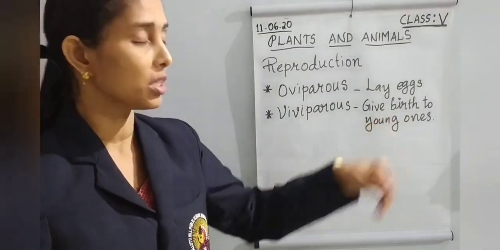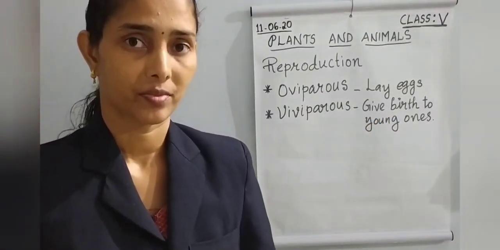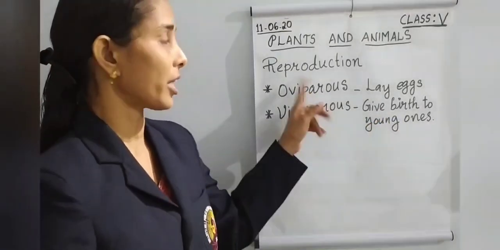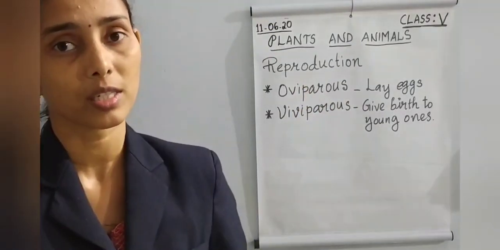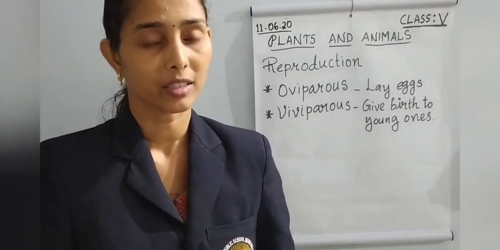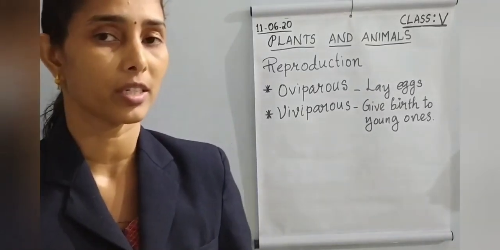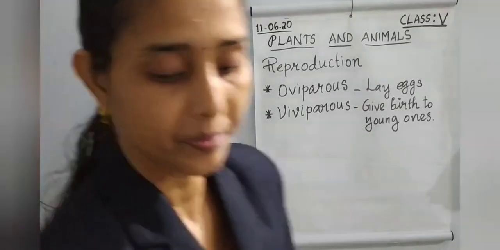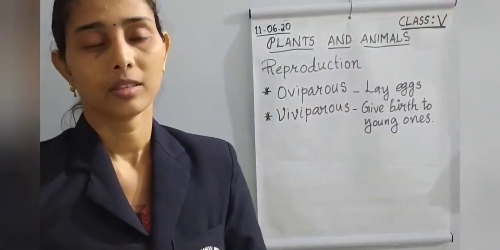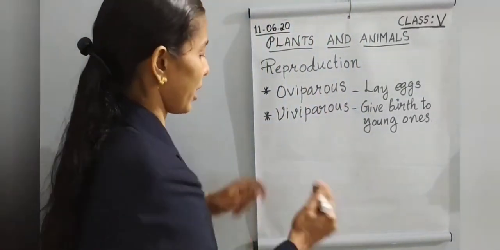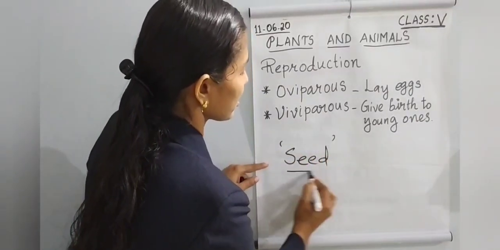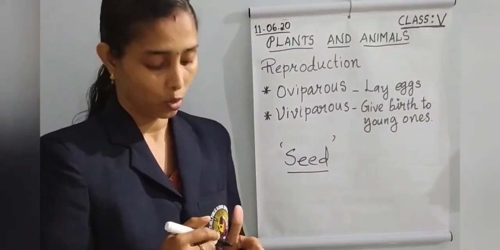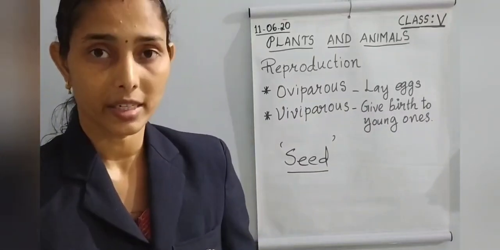Viviparous animals give birth to their young ones. Okay, this is about reproduction. Then what about plants? Plants reproduce by, in lower classes you learned, what is it? Plants reproduce by their seeds. Most of the plants reproduce by seeds. But are all the plants reproducing by seeds?